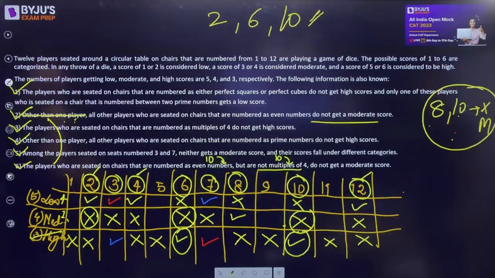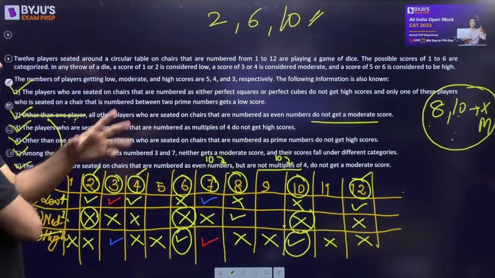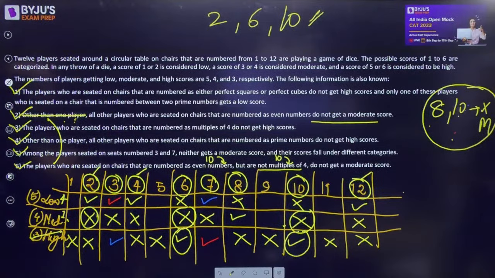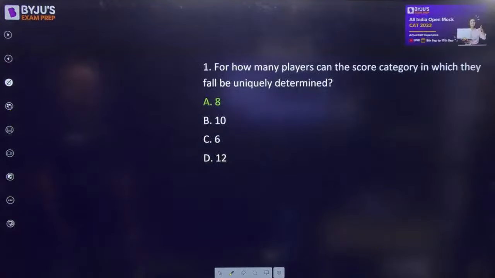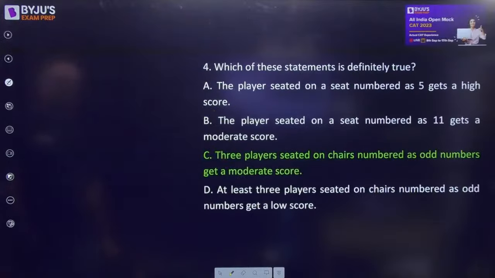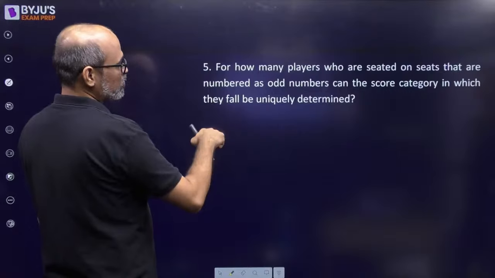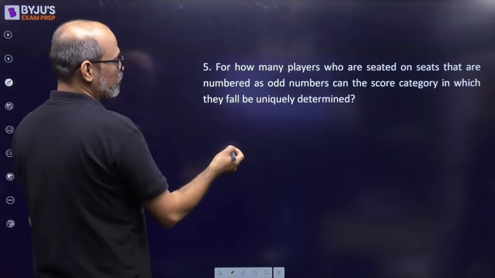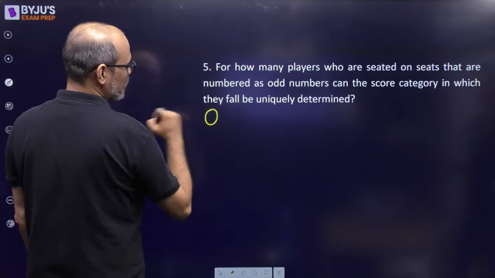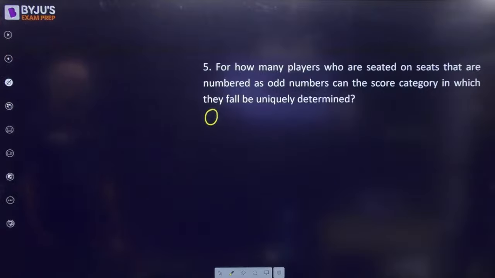0. Let's not let anything go wrong, so let's type in 0 for the question. So answer is? I am getting 0. Okay. Let's move on to the next question. For how many players who are seated on seats that are numbered as odd numbers can the score category in which they fall be uniquely determined? 0. Right? Question number 6.